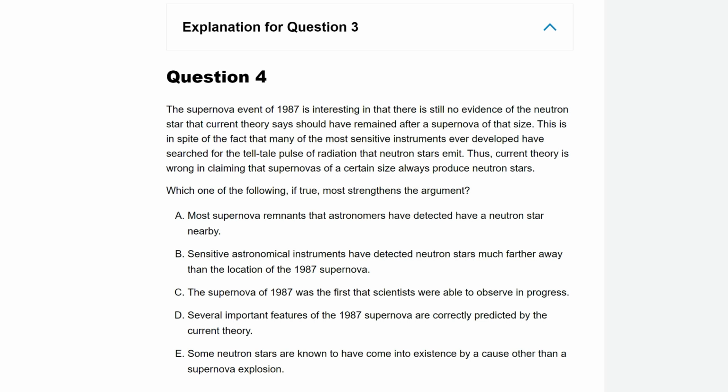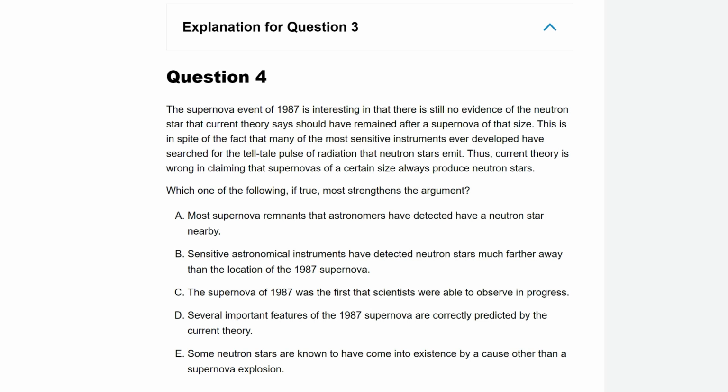The supernova event of 1987 is interesting in that there is still no evidence of the neutron star that current theory says should have remained after a supernova of that size. It's quite complicated. Basically, there was a supernova and current theory says that there should be a neutron star left over, but they can't find it. There's no evidence of it.